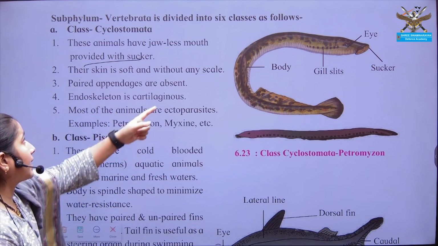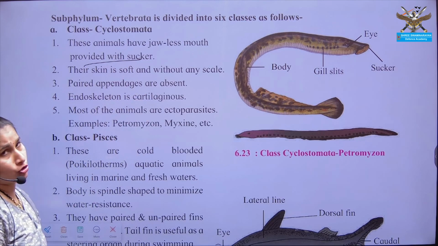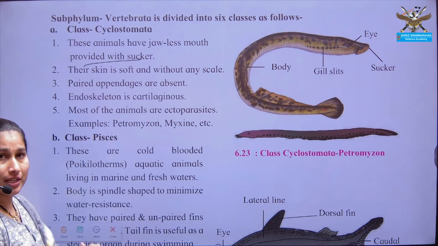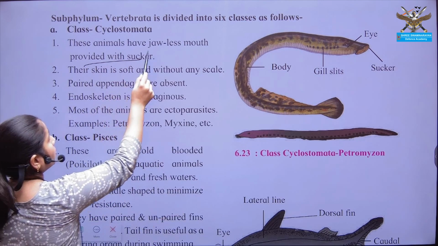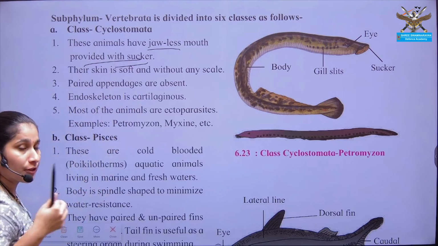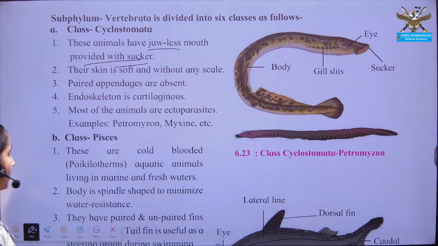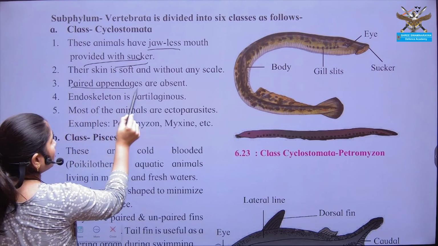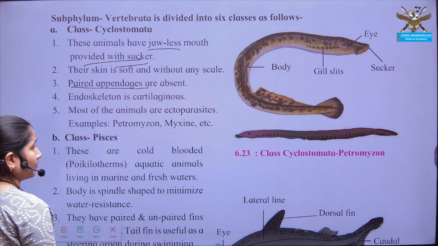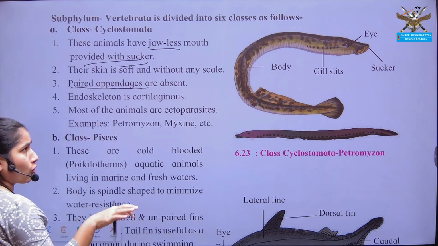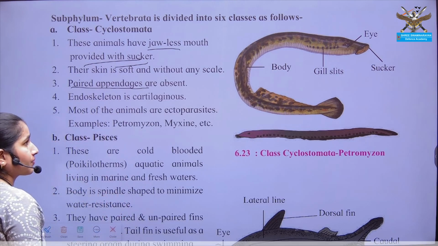Then definitely the cyclostomes should not have a jaw, so they are jawless, and for feeding they have suckers. Jointed appendages for locomotion are absent.